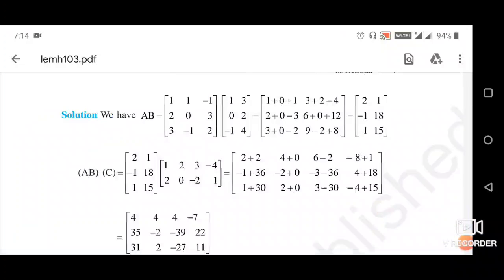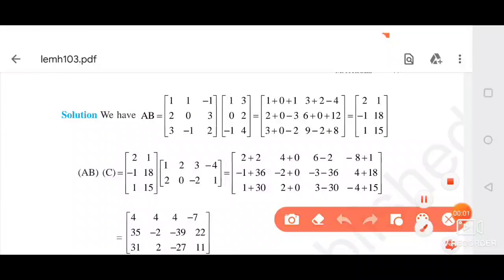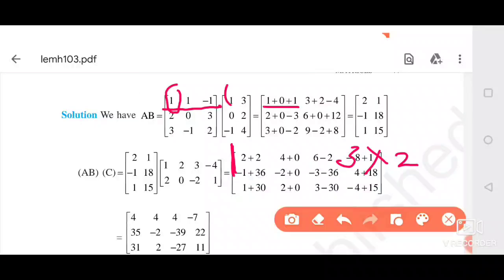Since AB is a 3 by 2 matrix, to fill this place, the place of first row, first column, we have to multiply the first row of A by the first column of B. See, here 1 is multiplied by this one, plus this one is multiplied by 0, so 0.